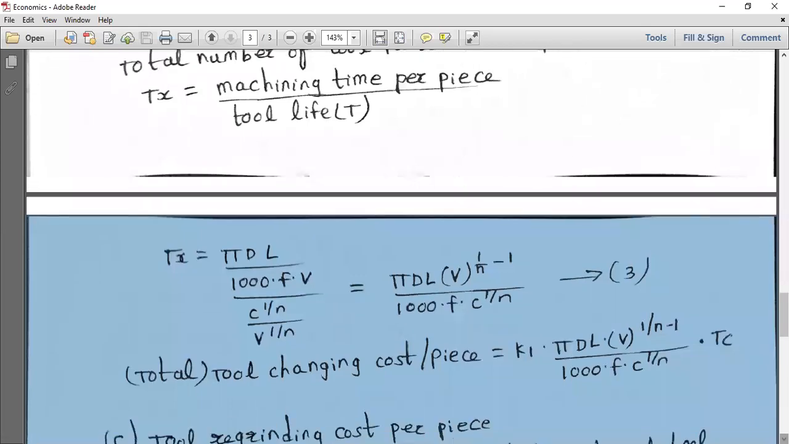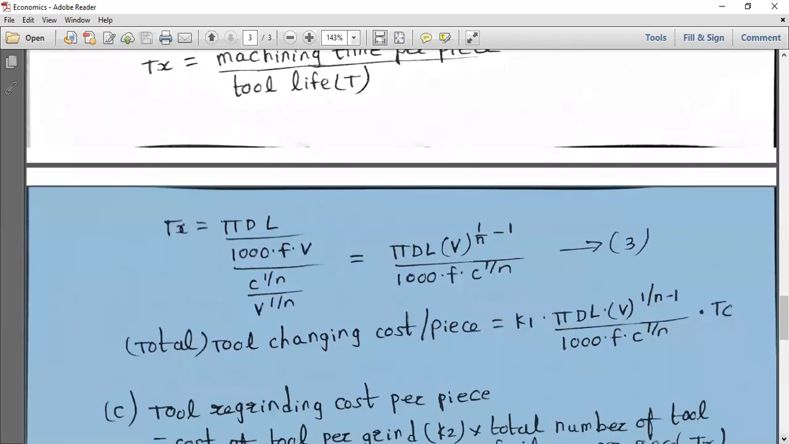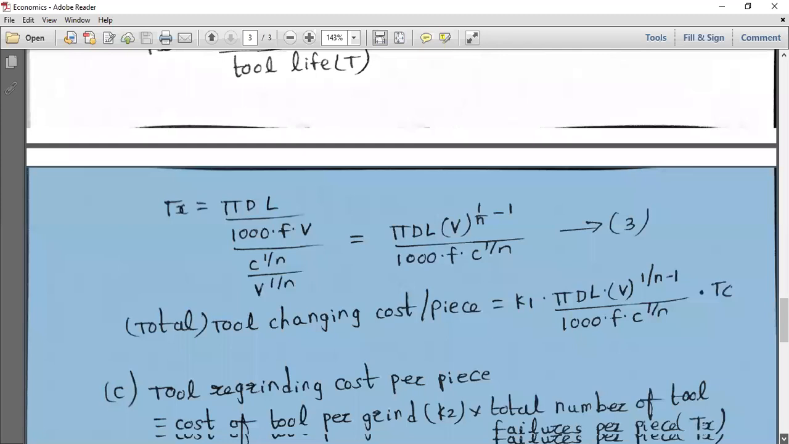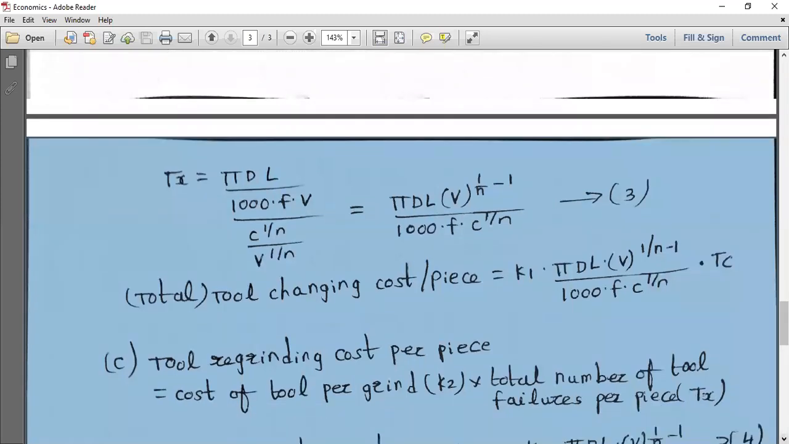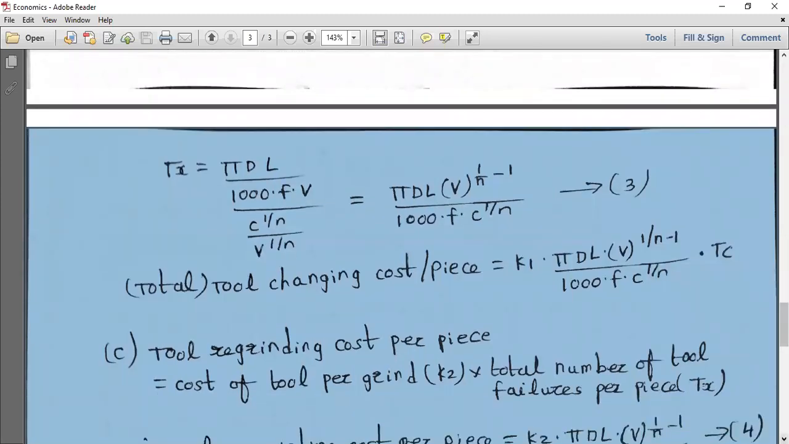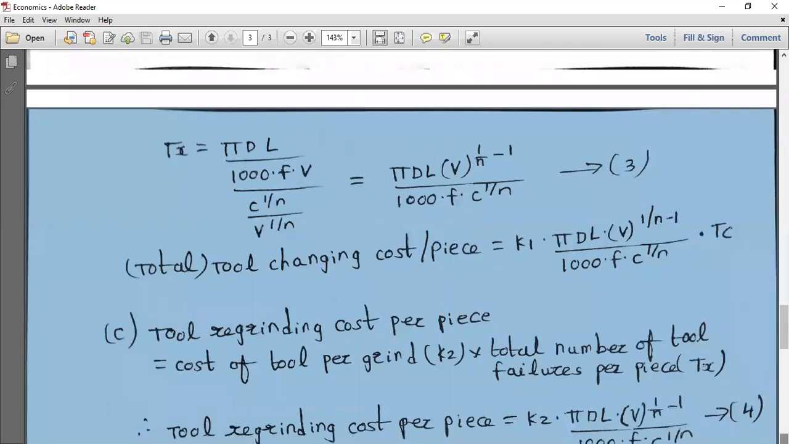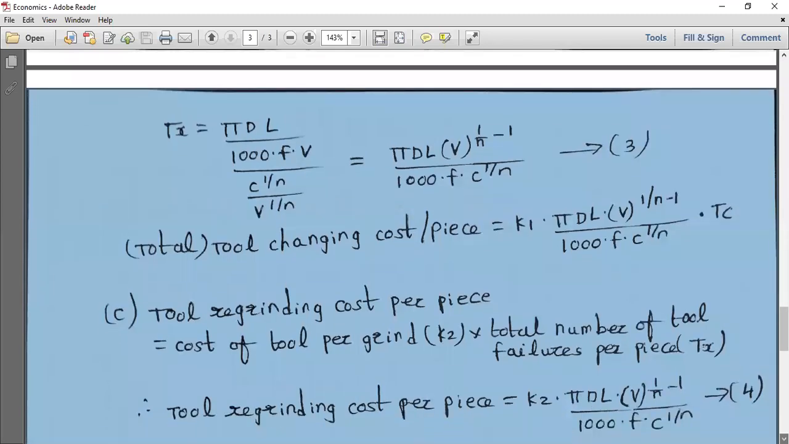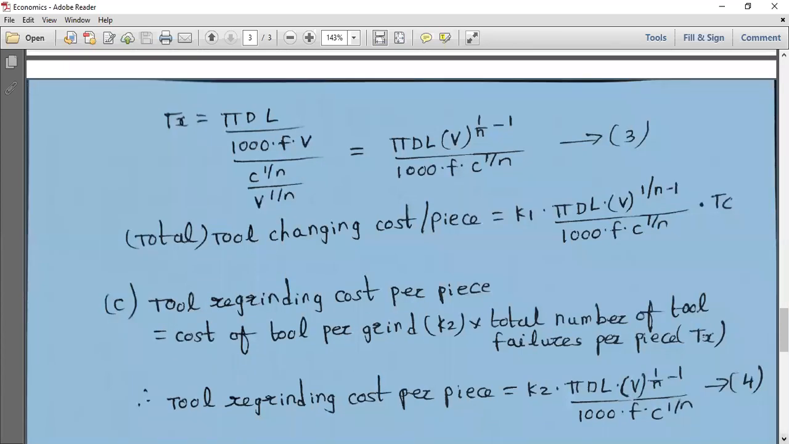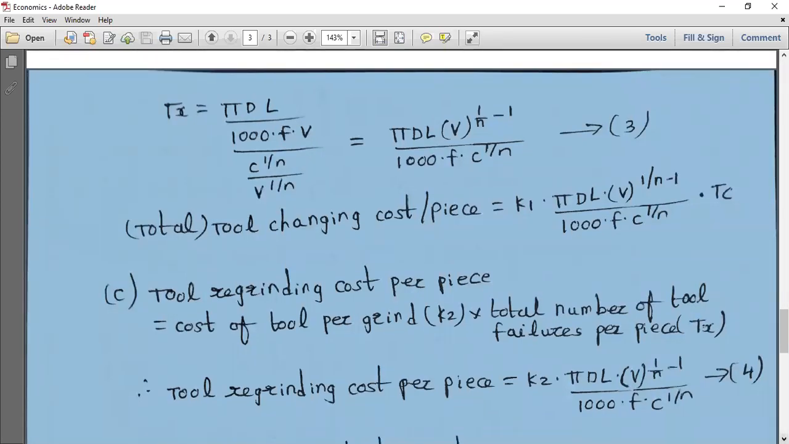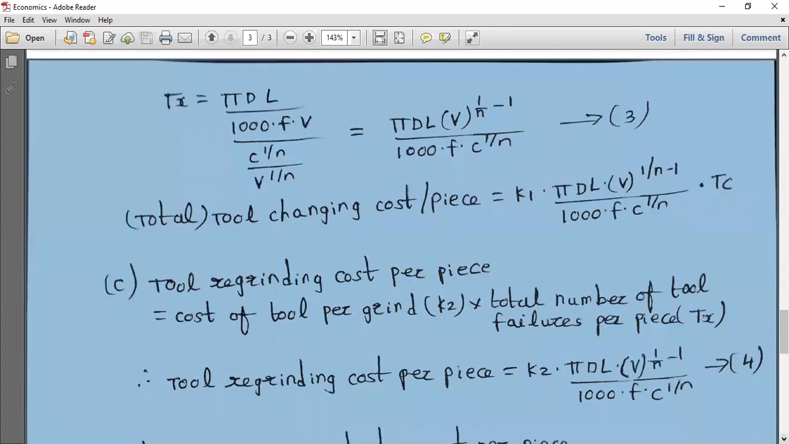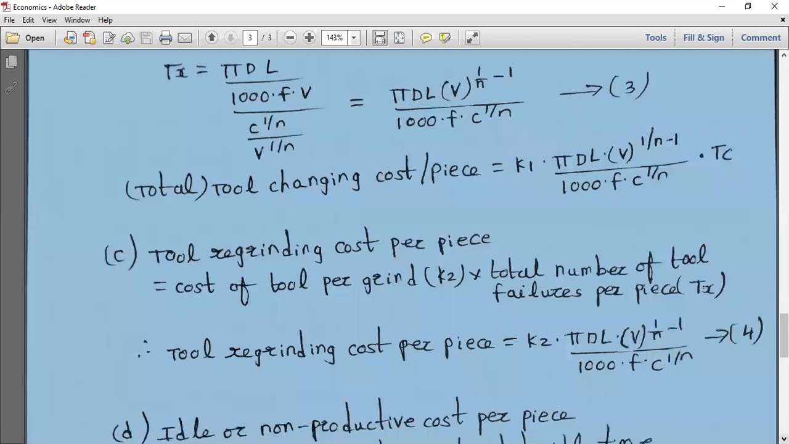So all these things you have to keep in mind. Third case, you have to go for tool grinding cost per piece. So what is the cost of tool per grind? K2 into the total number of tool failures. Simply per piece, it is Tx. So the total regrinding cost per piece is equal to K2 into Tx. Here you are not taking the tool changing because here you are going for tool regrinding. That is K2 into Tx. So that is the third case.